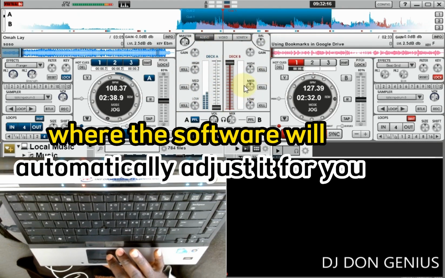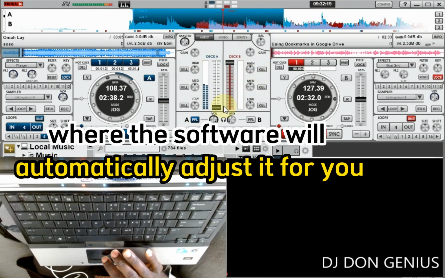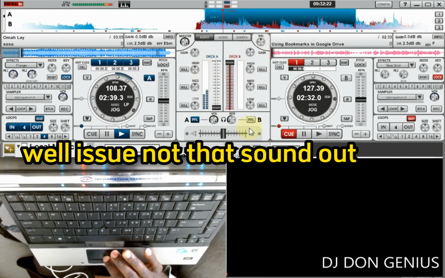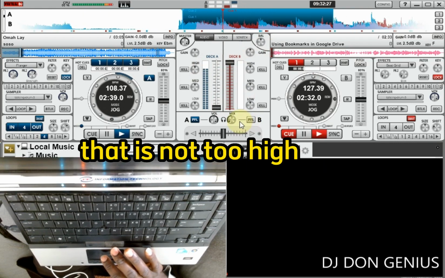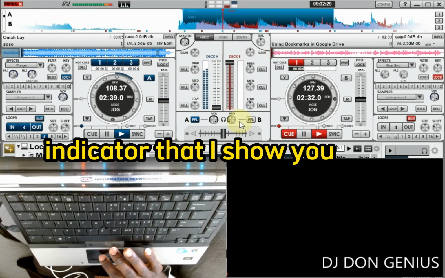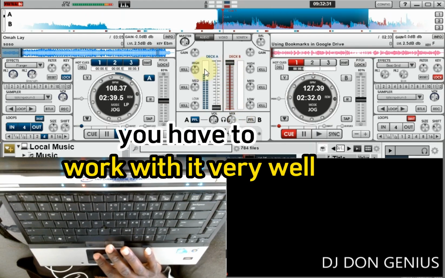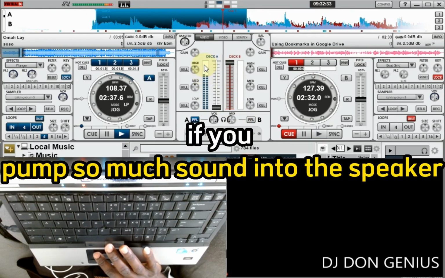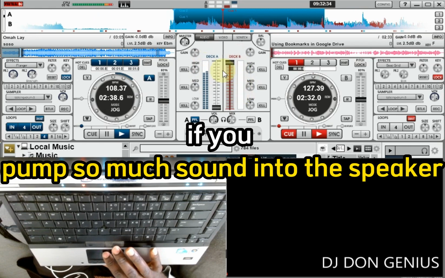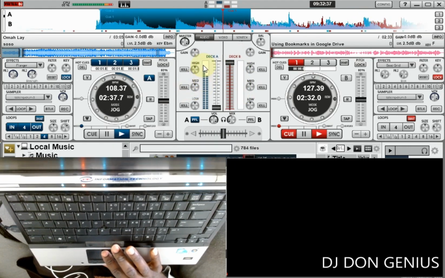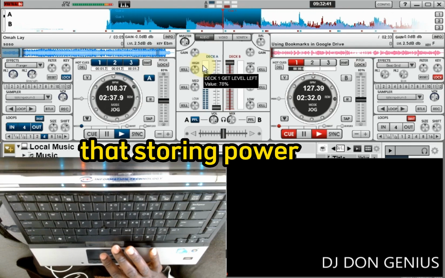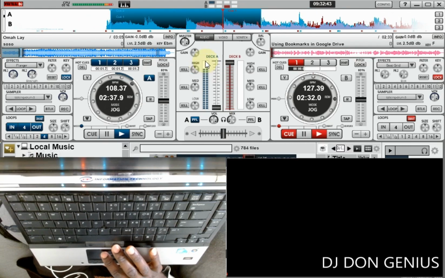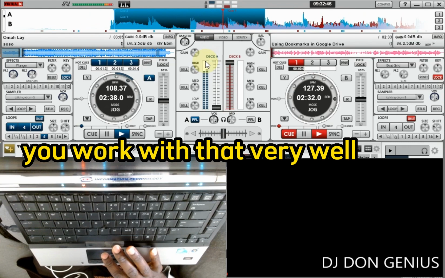There are situations where the software will automatically adjust it for you, but try to ensure you have a balanced sound while issuing that sound out, and ensure you have a stable sound that is not too high. This level indicator that is showing, you have to work with it very well, because if you pump so much sound into the speaker, you are going to have a cracking sound, which means you are overstressing the capacitors that are storing power to push it back to the speakers. So you work with that very well.